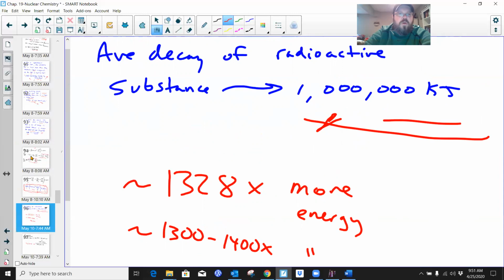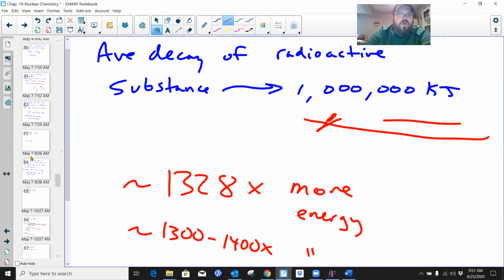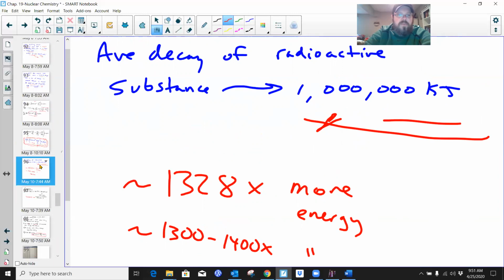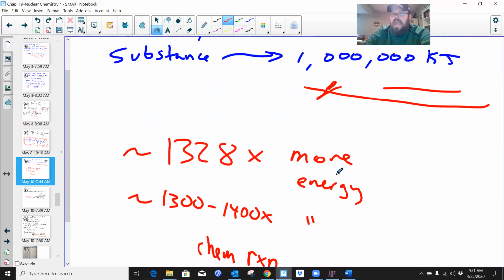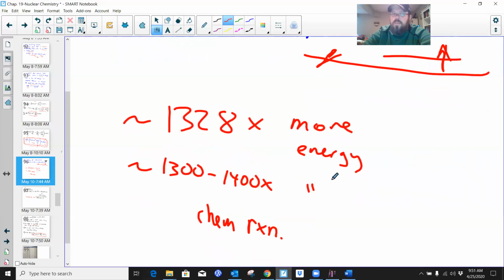I think we did the calculate-the-energy-in-a-can-of-Coke activity, or maybe we're going to do it coming up. I forget. Okay. Bottom line is, more than anything else, it's not necessarily about the numbers here, it's that chemical reactions, while they do give off energy, exothermic chemical reactions give off energy, compare this to nuclear reactions. Like we said, it's like the fender bender that blows up 3 square city blocks. Sometimes it's upwards of maybe 1,300 to 1,400 times as much energy in terms of kilojoules than what you'd experience in the normal chemical reaction.